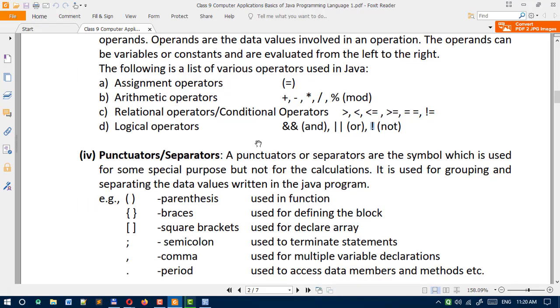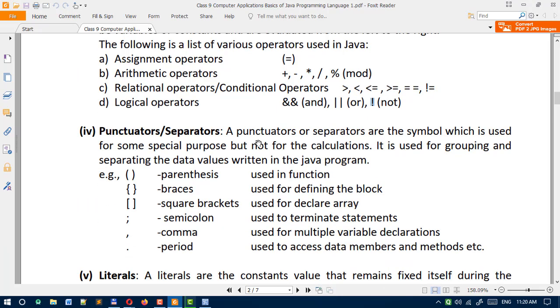Okay, next token here you can see punctuators.